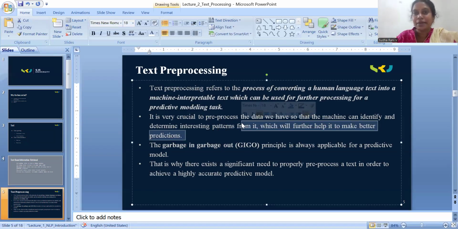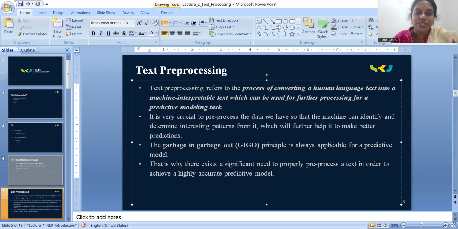If I typed A and it predicted artificial intelligence in my search engine, it means whatever interesting patterns the text has, it may be artificial intelligence or it may be Amazon or anything that starts with A. But the search engine, through text pre-processing, captures some interesting patterns, and depending on those patterns it gives priorities to the words, and with the priority of the words it generates the next sequence of words.